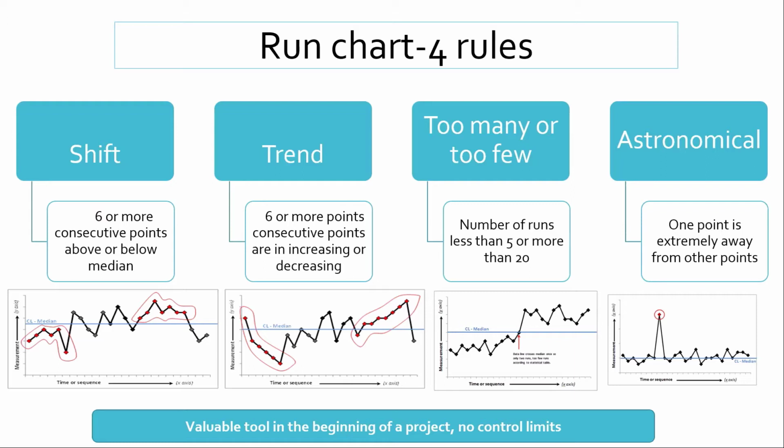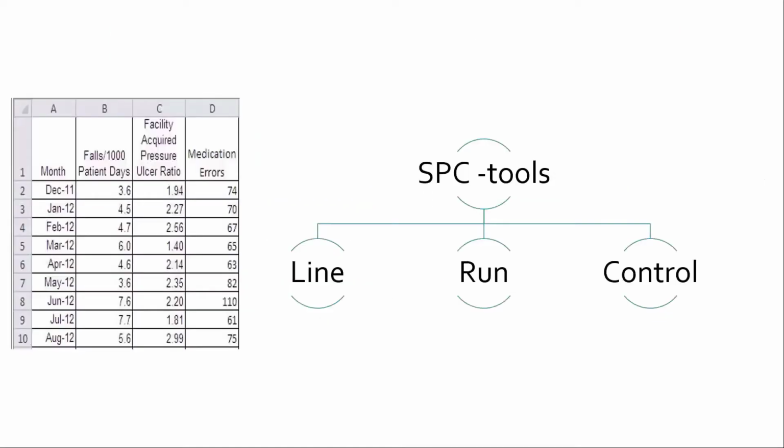Okay, so the point here is that in a run chart, we don't have control limits. So we don't know exactly whether our process is in control or not. We don't know the stability of our process, but we can somehow get an idea whether the process is okay or we have to intervene. If there is a shift, trend, too many or too few runs, or an astronomical value, then it gives us a hint that, okay, you have to work on this area. Okay, this is the run chart.